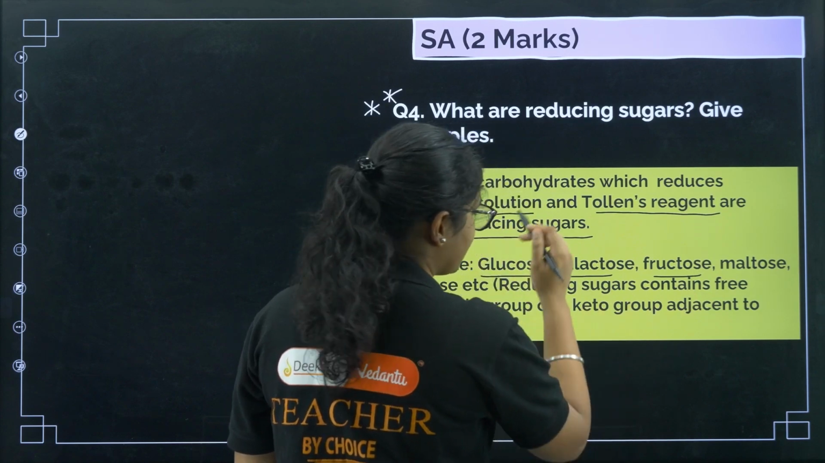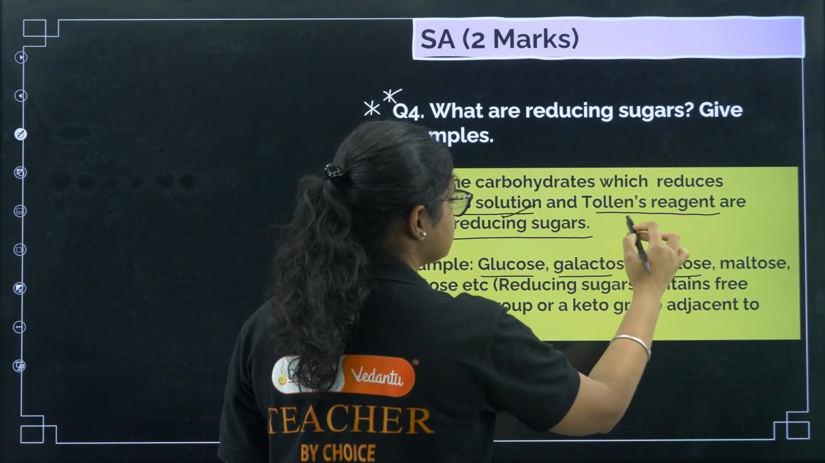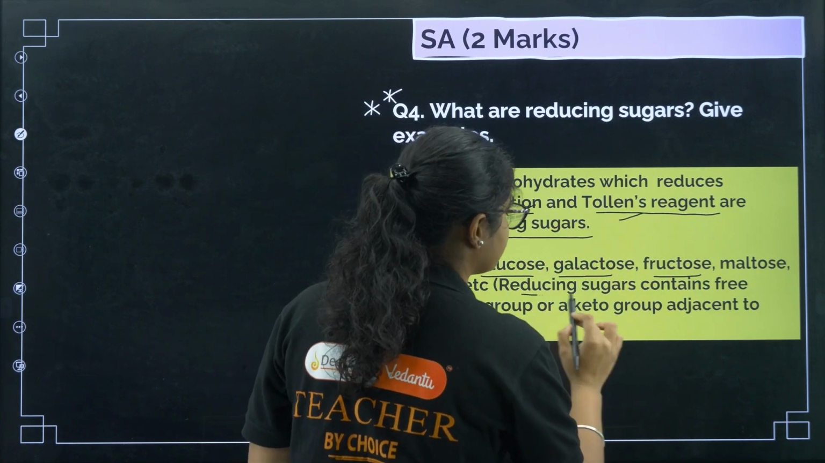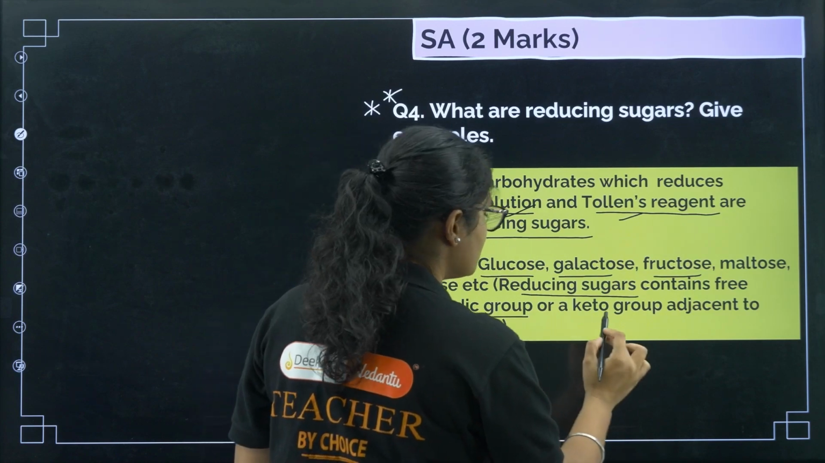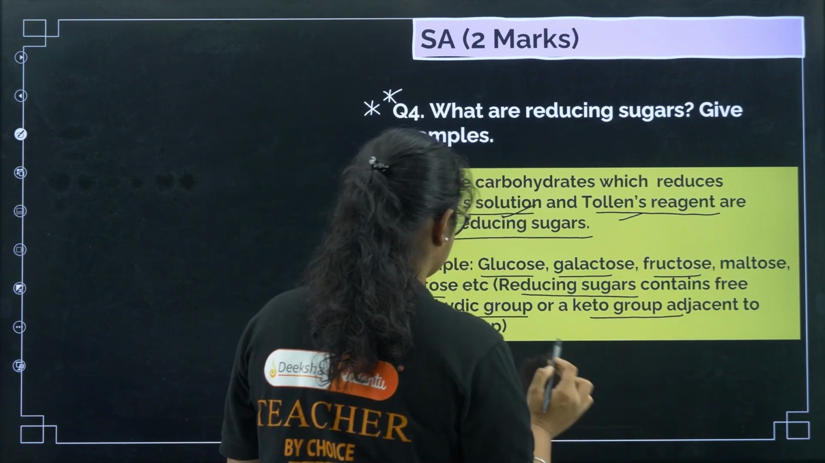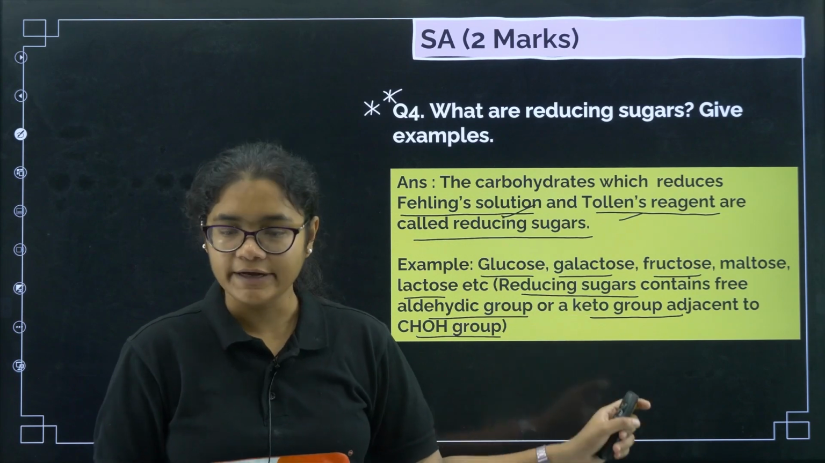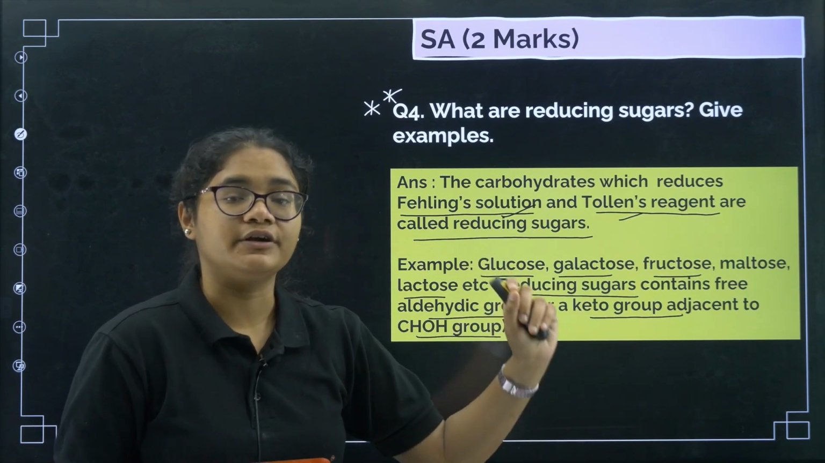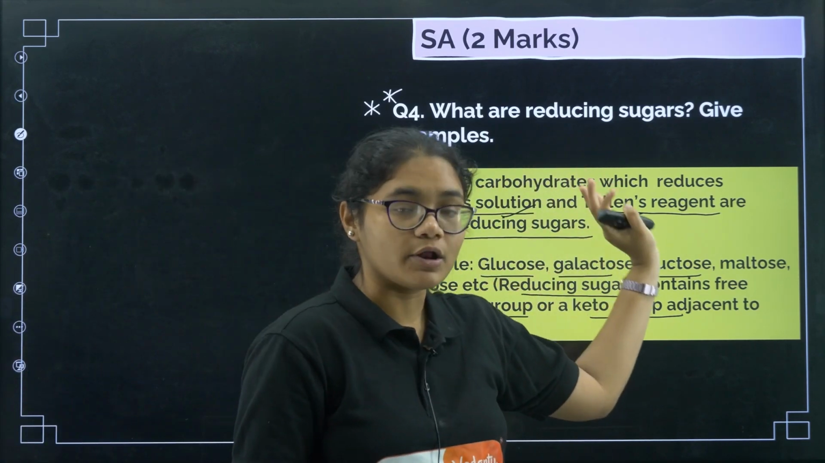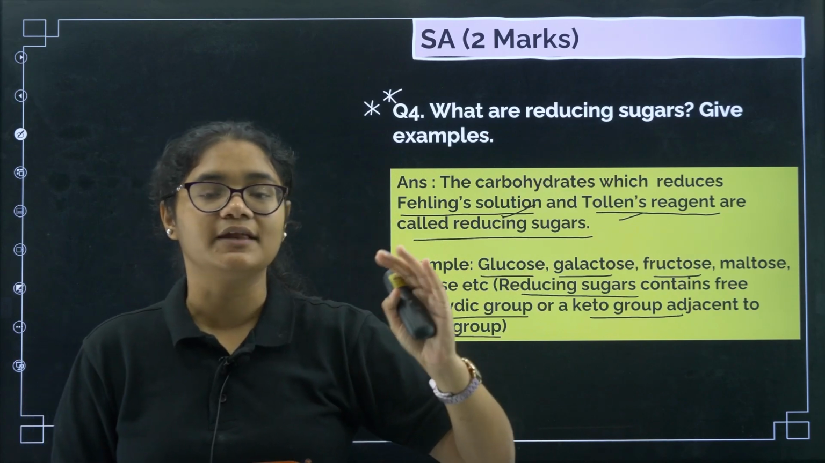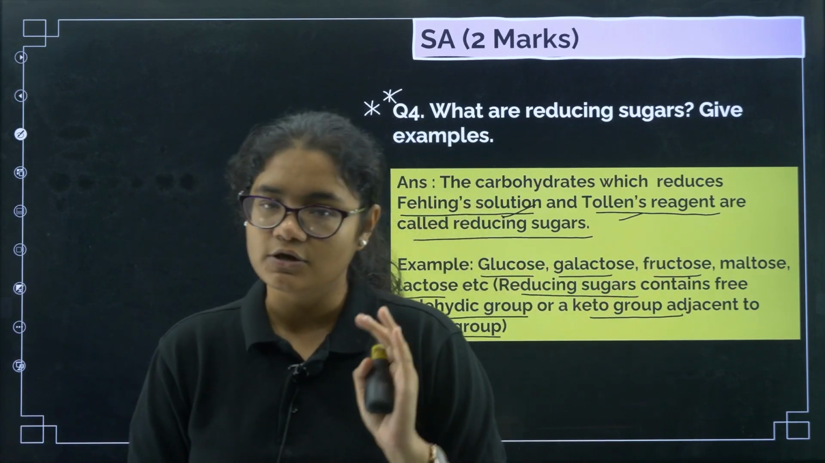Okay. Now why can they reduce Fehling's solution and Tollens solution? Because they have a free aldehyde group or a keto group adjacent to the CHOH group. Okay. So if they have a free aldehyde group, then they can reduce the Tollens reagent and Fehling's reagent, and then we can call them reducing sugars.